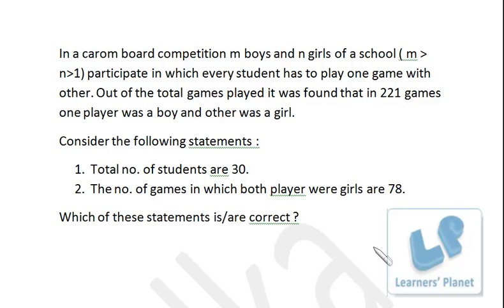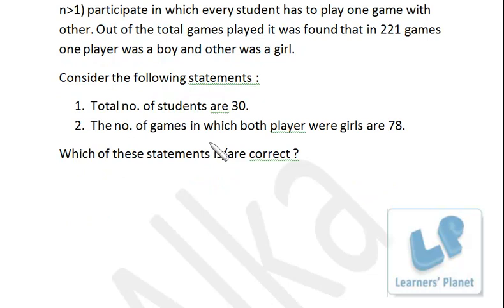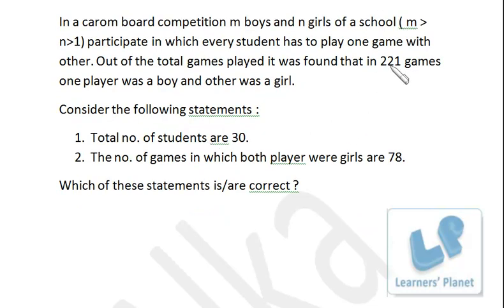Okay, so for that, first of all, let's see there are M boys and N girls. In 221 games, one player was a boy and the other was a girl. Now that means out of M boys, one boy will be chosen in MC1 ways and one girl will be chosen in NC1 ways.